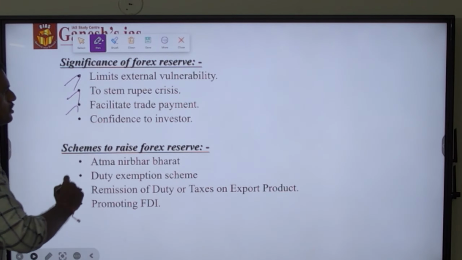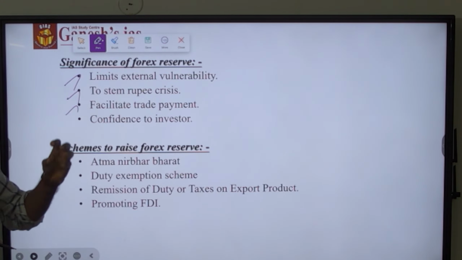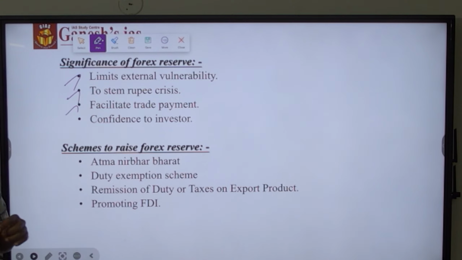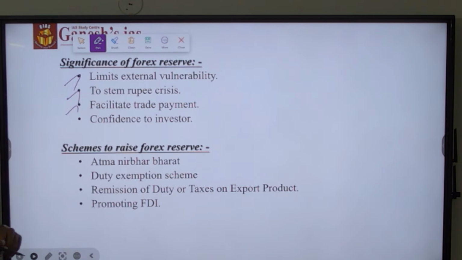Third, it is able to facilitate the trade payment. Whenever the forex reserve is healthy in a particular country, then that country's import as well as export payments could be paid, and there won't be any kind of debt-like situation.